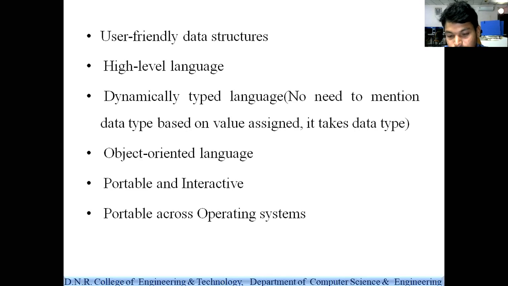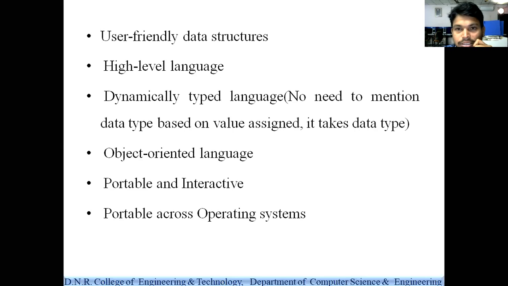Without changing anything, the same code can be executed in other platforms, that means other operating systems. That is one of the features of Python programming. And next, it is an interpreted programming language.